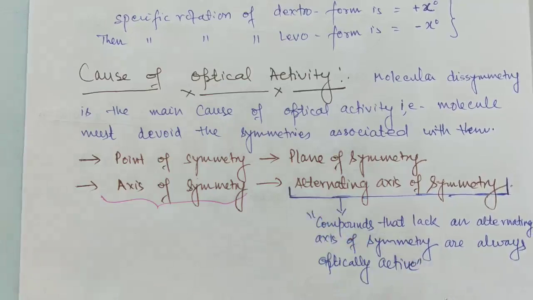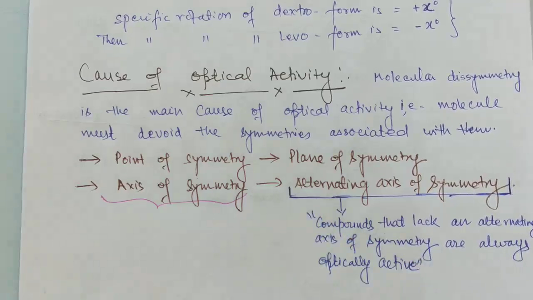Remember this point: the molecule without this alternating axis of symmetry is always optically active. There is no doubt, right?